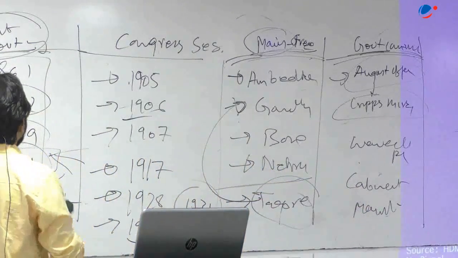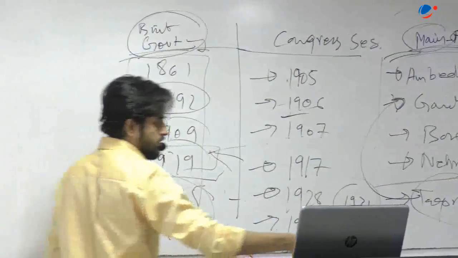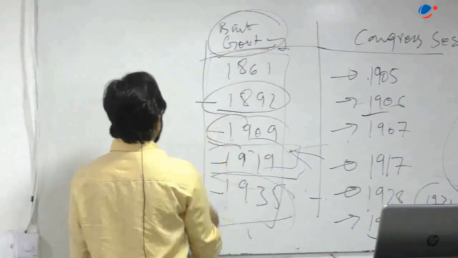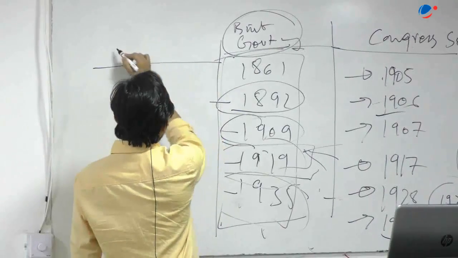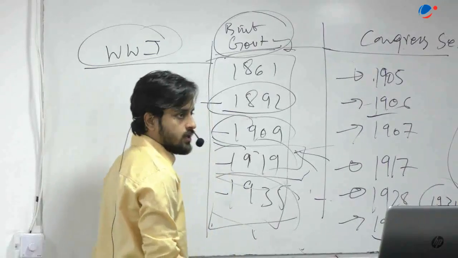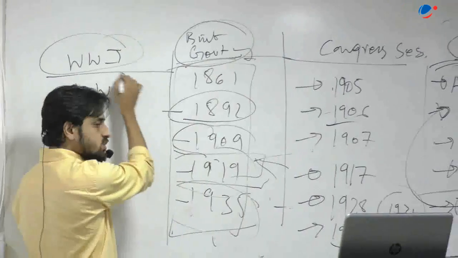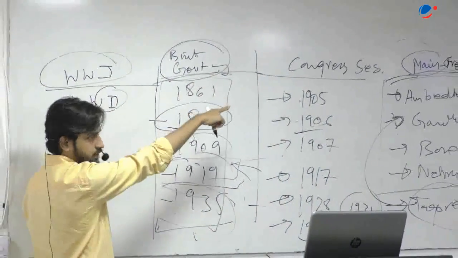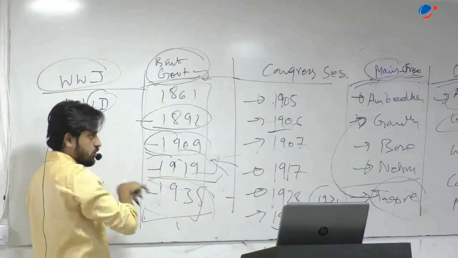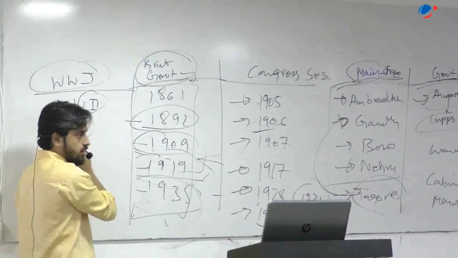Apart from this, there is another section that is important from the mains point of view, and that is of certain key events. World War I and its significance to the Indian freedom struggle is important. World War II, they can be asked together as well, right? Because of the kind of question I gave you in the start. But you should be talking about their significance. The Russian Revolution is extremely important.